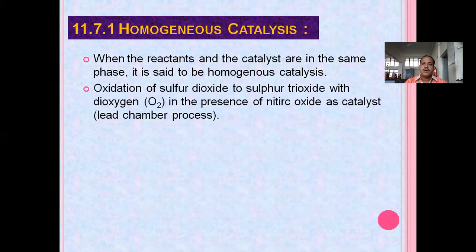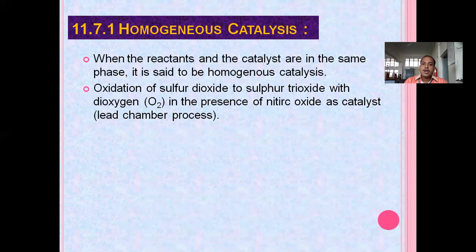Now we'll see one example: oxidation of sulfur dioxide to sulfur trioxide with dioxygen in the presence of nitric oxide as a catalyst. We use this in the lead chamber process. That is oxidation of sulfur dioxide. We know that oxidation is the process of addition of oxygen.